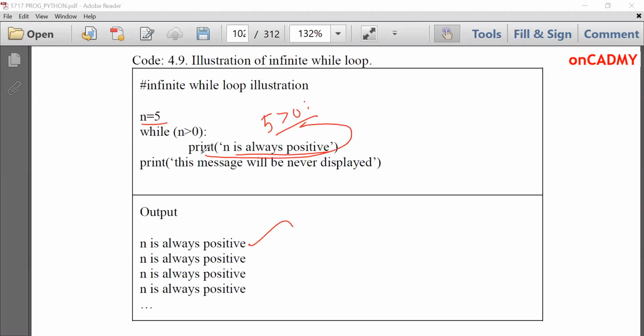Then the loop will go up again. It will again check this condition: 5 greater than 0. "n is always positive." Again, "n is always positive," and so on. And the control never goes to this statement.